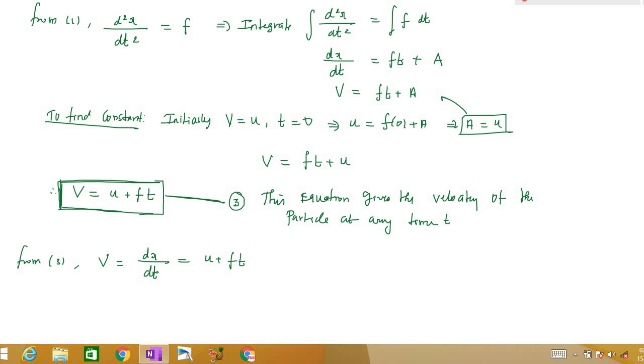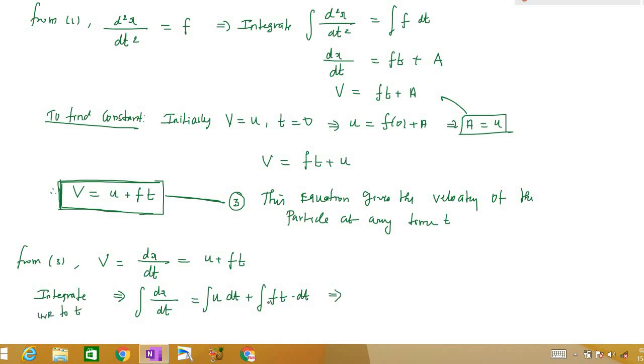If I integrate this, what will I have? The integral of dx by dt is equal to, integrating with respect to t, ut plus the integral of ft dt.